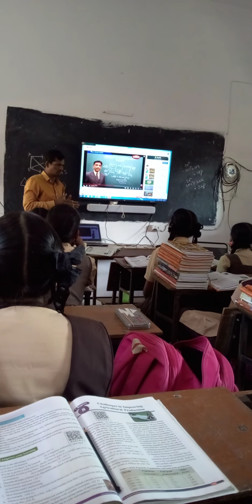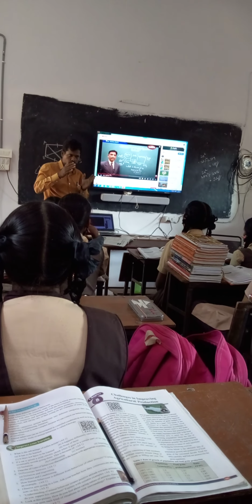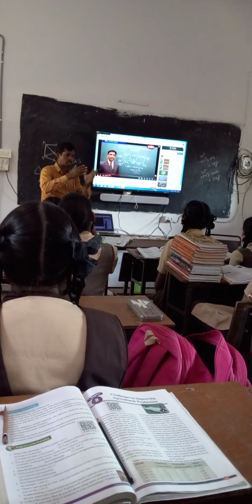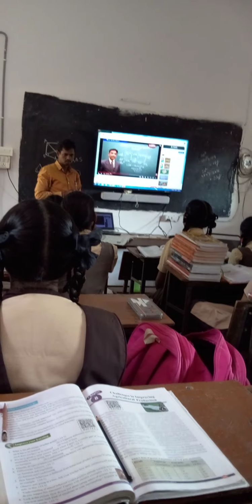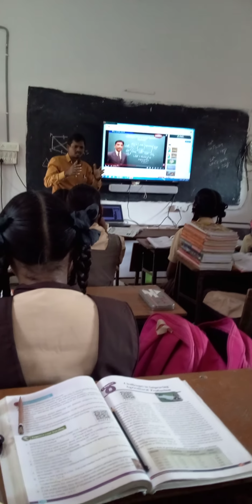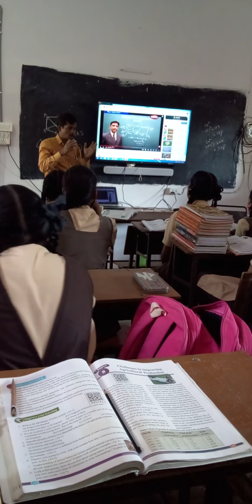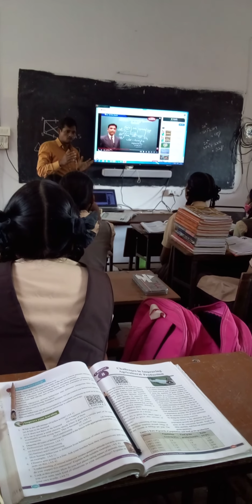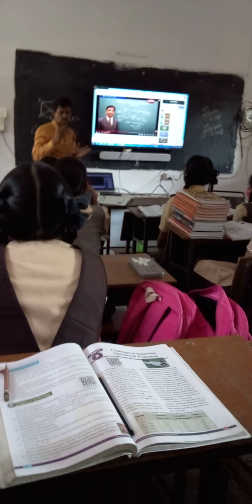What is the importance? Why do we have to improve? What methods do we have to follow to improve food production? In this way we have to take up the challenges. According to the increasing population, we have to improve. So what methods do we have to follow? Everyone should think on their own, and we have to take up the challenge of improving agricultural products in our own way.